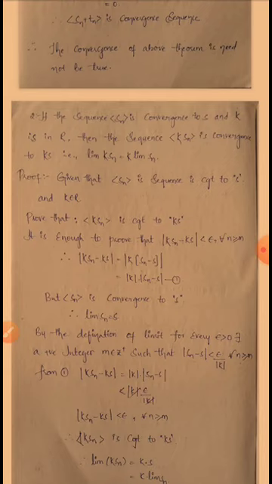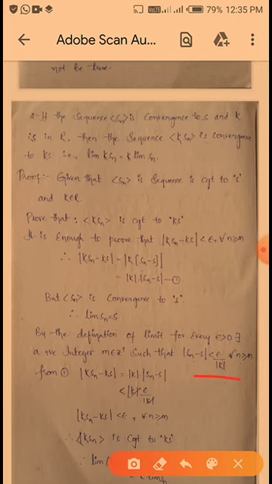So from equation 1, mod K into Sn minus Ks is equal to mod K into mod Sn minus S. Here we have mod Sn minus S less than epsilon by mod K. Substituting, mod K gets cancelled, so we get mod K into Sn minus Ks is less than epsilon for all n greater than or equal to m.